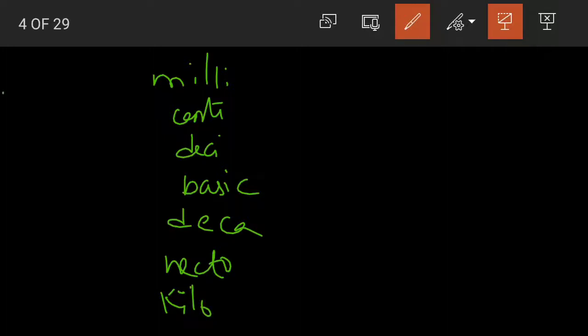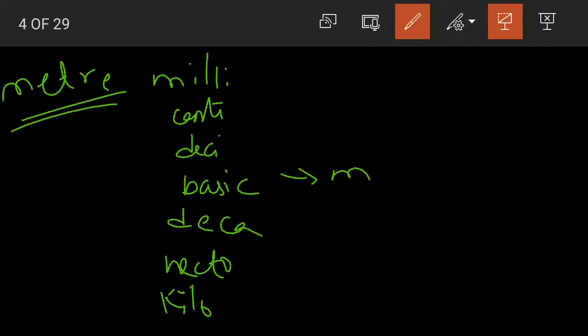Okay, understood. Now how much is 1 decimeter? If for example we are talking about meters, the units of measurement for length, we know that the basic unit of measurement is meter. So deci means decimeter, dm. D for deci, m for meter. 1 decimeter will be equal to 1 by 10 of a meter.